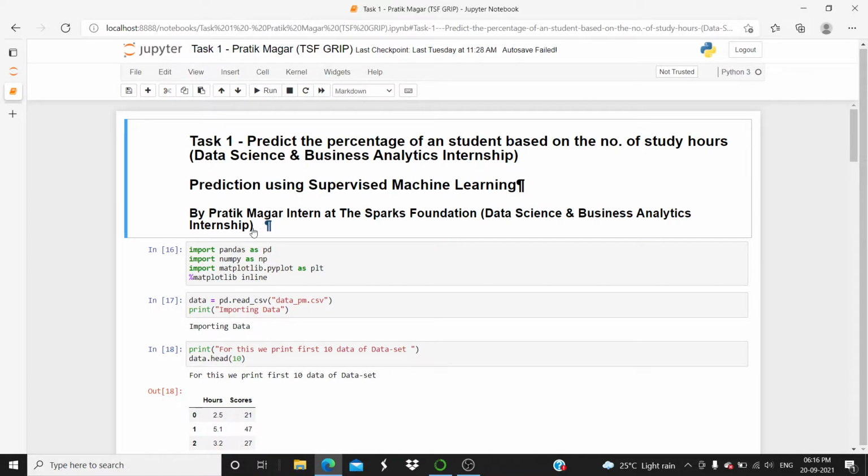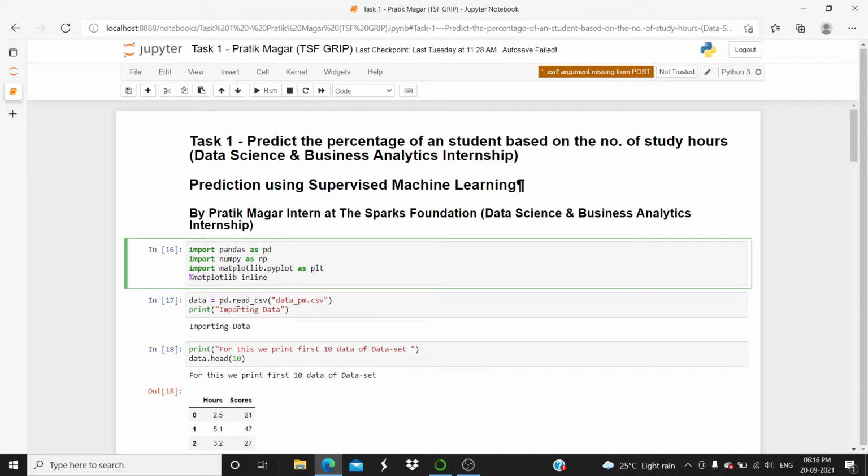So the first step is to import all the necessary libraries like pandas, numpy, and matplotlib. Through pandas we are going to import our data set. So we will read the data set.